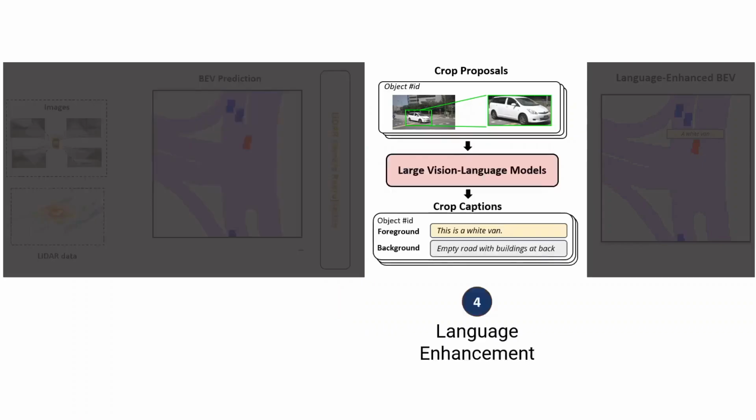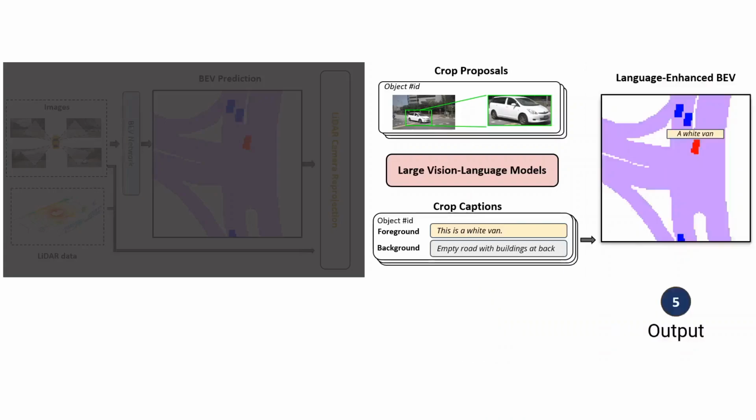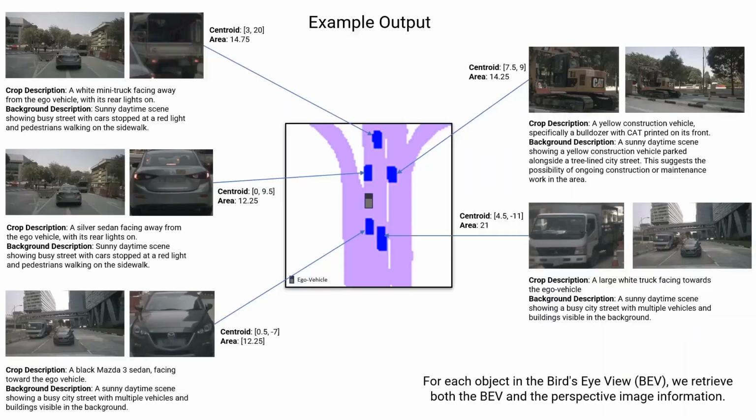Then we pass both the cropped object image and its associated perspective image to large vision language models to generate corresponding descriptions. The object-level outputs include details such as the vehicle's type and color, status of indicators, direction of movement, and any visible text. The scene-level details summarize the background, weather conditions, and any anomalies. In the final language-enhanced map, for each object, we have its centroid coordinates, area, object-level descriptions, and background descriptions.